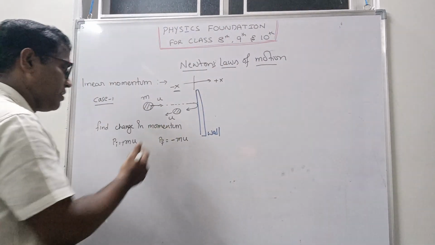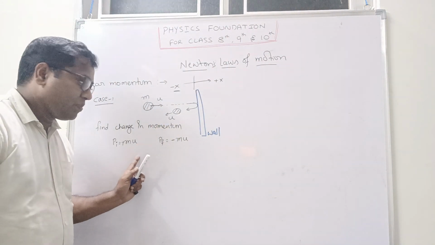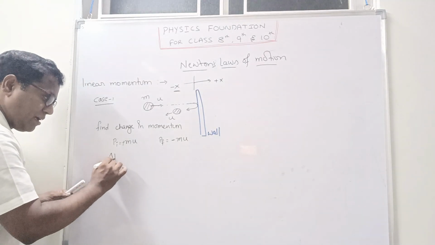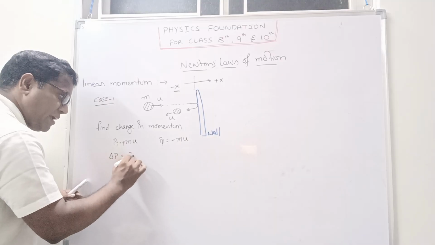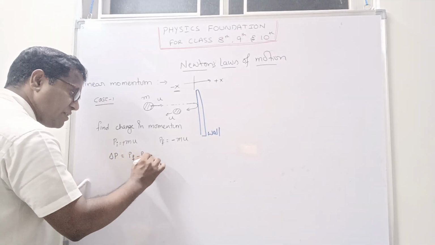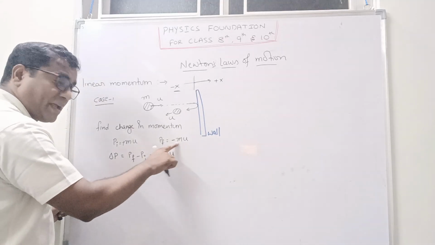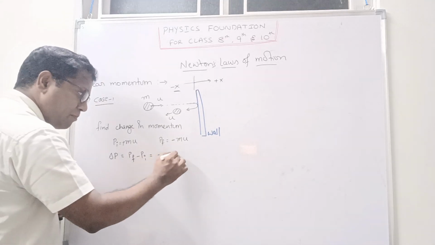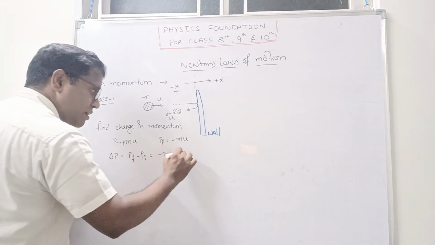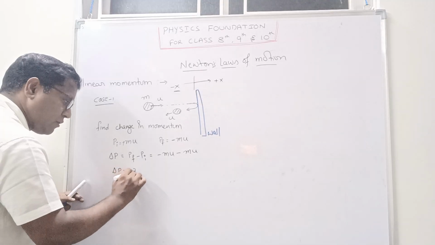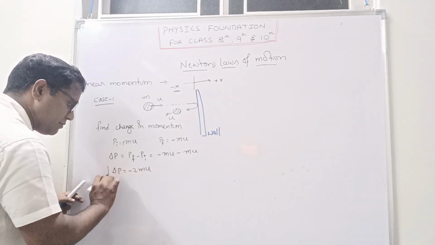So in this situation, initial momentum is mu and final momentum is minus mu. So delta P is nothing but Pf minus Pi. Pf is how much? Minus mu. Minus, how much is Pi? Mu. So delta P is equal to minus 2mu. This will be the answer.